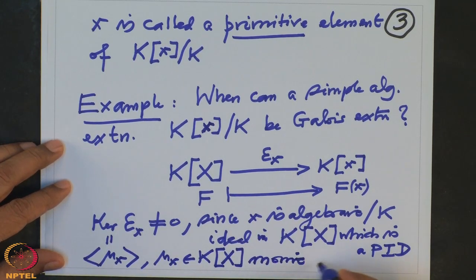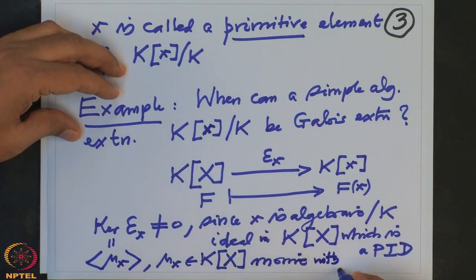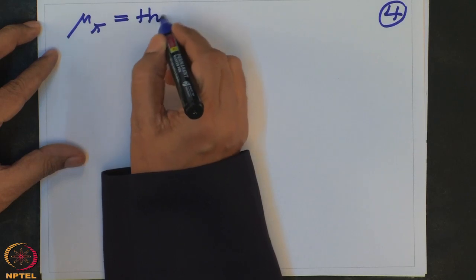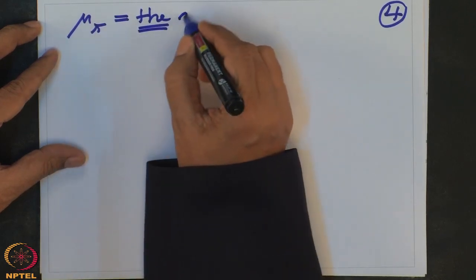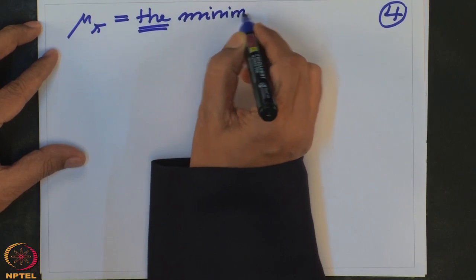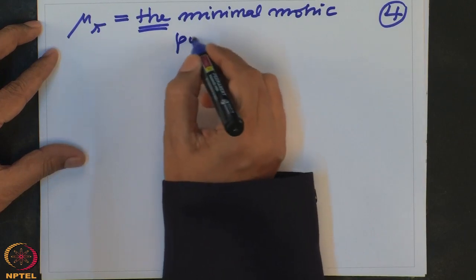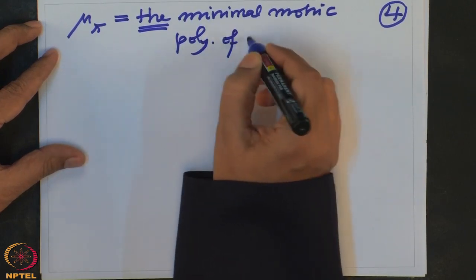and it is monic with mu_x of x equal to 0, a minimal polynomial, monic, minimal monic. So I will write once more. Mu_x is the minimal, because it's unique, the minimal monic polynomial of x over K.